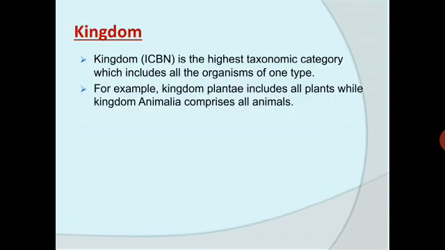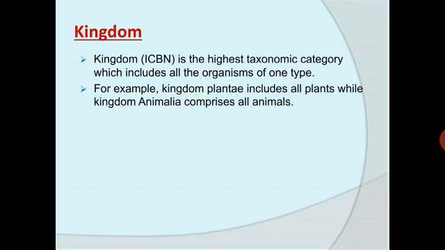Coming to the next, kingdom. Now the kingdom is the highest taxonomic category which includes all the organisms of one type. For example, kingdom Plantae includes all plants, while kingdom Animalia comprises all animals.